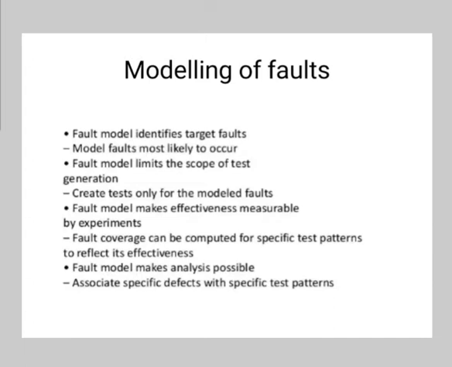A fault model limits the scope of the test generation. It creates a test only for the model faults. Then the fault model makes the effectiveness measurable by experiments. Fault coverage can be computed for a specific test pattern to reflect its effectiveness. A fault model makes the analysis possible and associates specific defects with a specific test pattern.